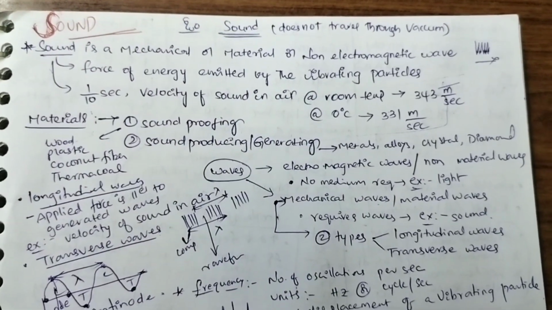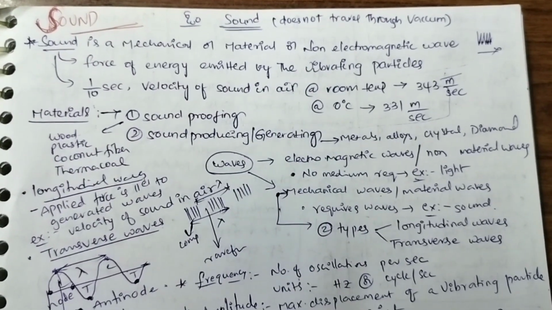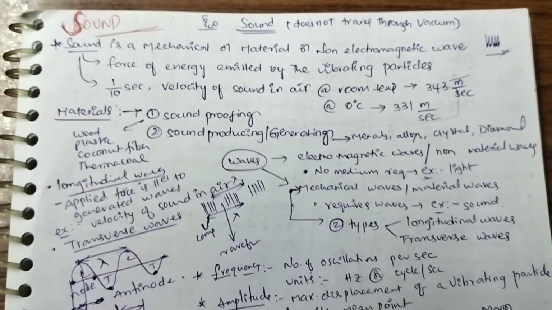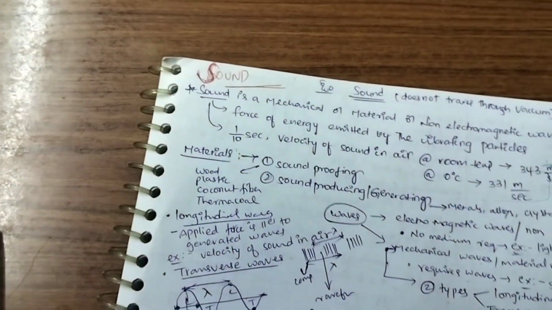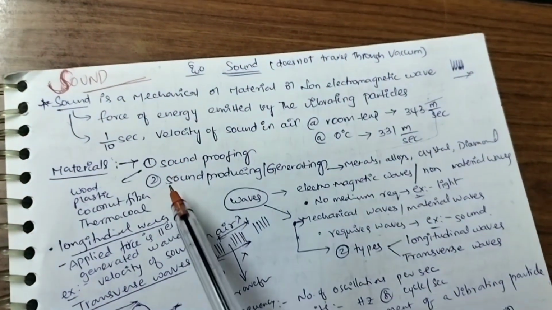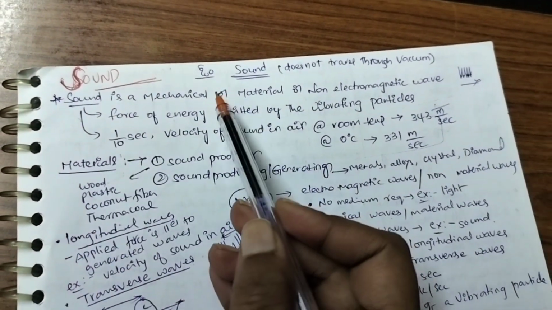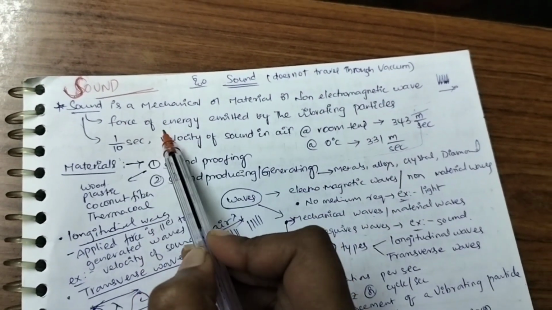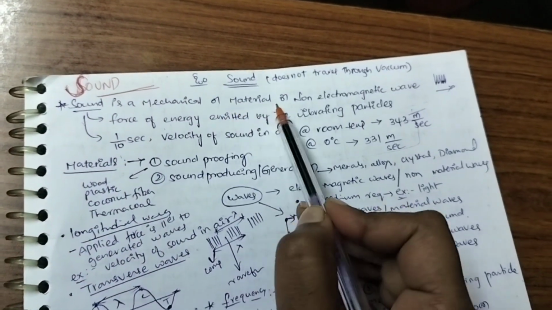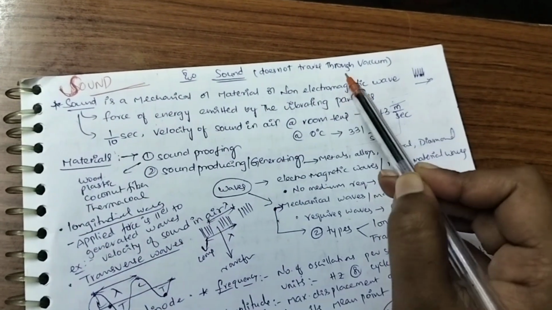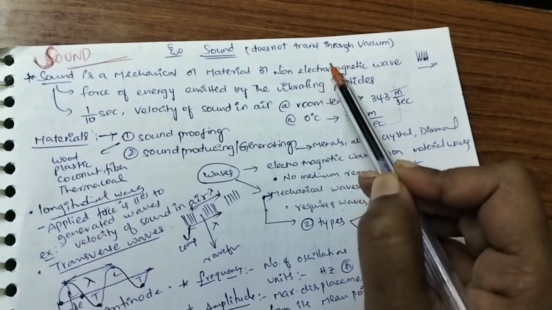Hello all, today we are going to see the topic sound. In physics, sound is a mechanical or material wave, not an electromagnetic wave. It is very important, as most of the time it is repeated in RRB JE exams: sound is a form of which energy? It is a form of mechanical energy, which is also called material energy. This has to be highlighted. This is very important and has to be remembered.